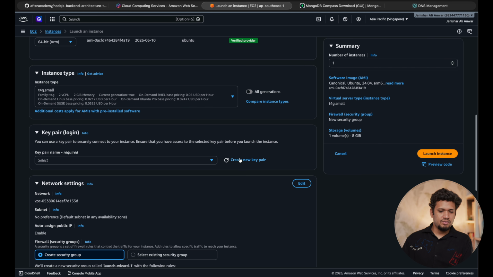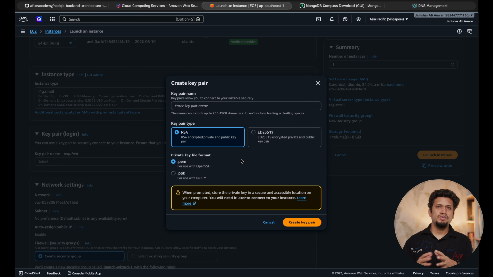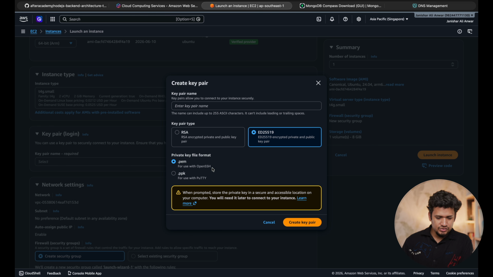Now key pair, this is important. For the first time, you would want to create one key pair. A key pair is a key through which you can access your server through SSH. What type of key do you want to create? Let me create the newer, more secure ED25519 and .pem because we are going to use OpenSSH.